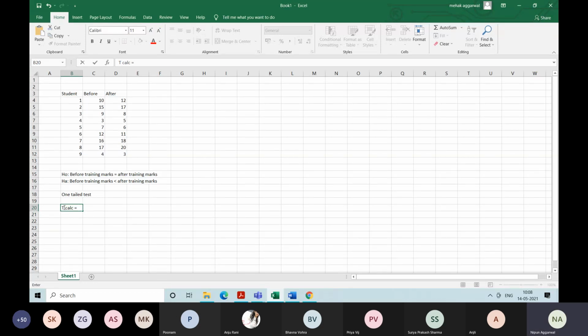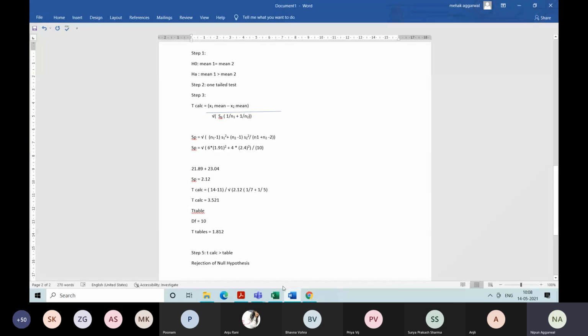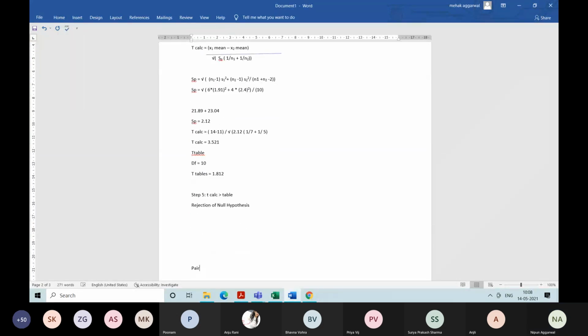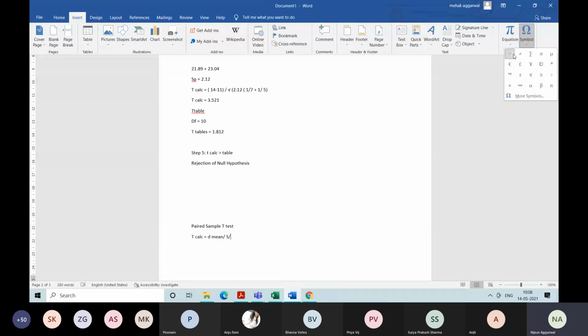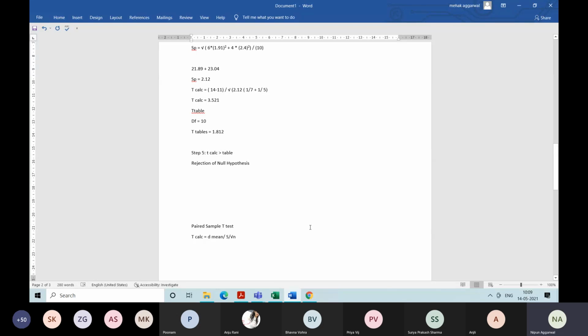For the paired sample T test, the formula is T calculated is equal to D bar, the D mean, divided by standard deviation S divided by under root of N. So T calculated is equal to D bar divided by S by under root N.